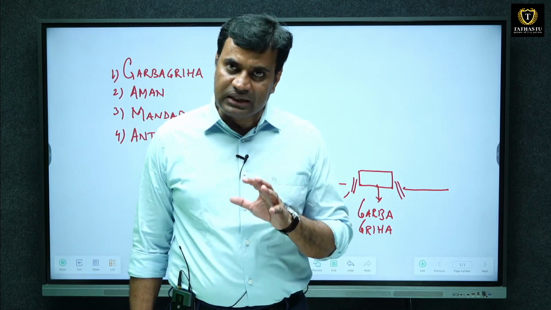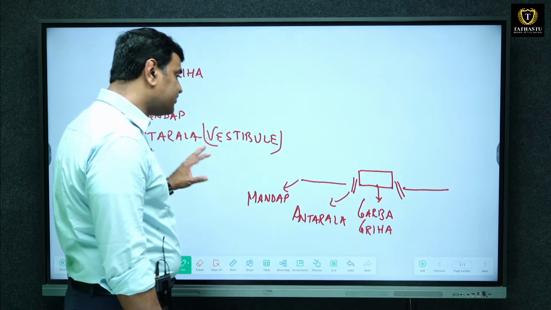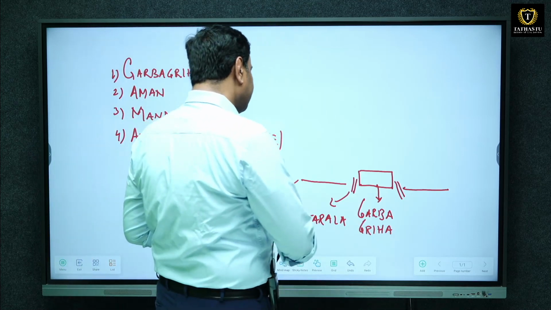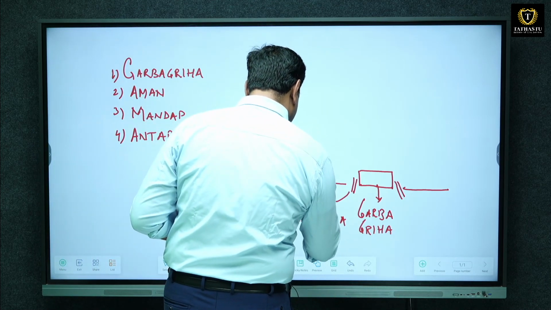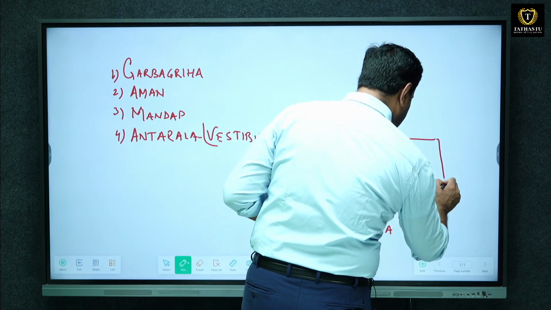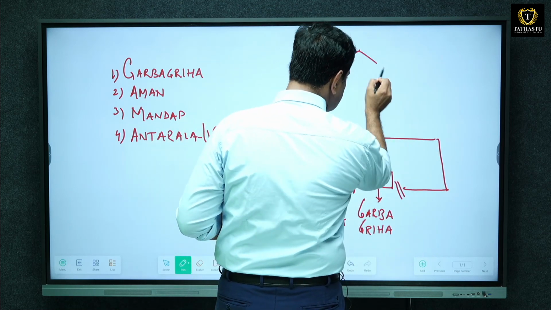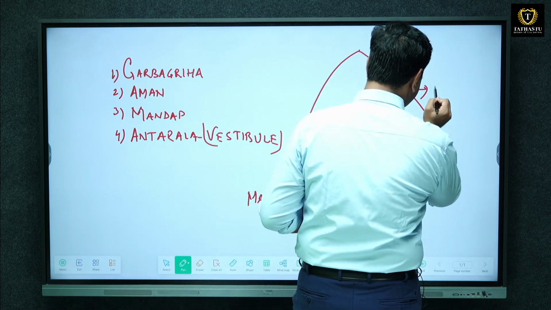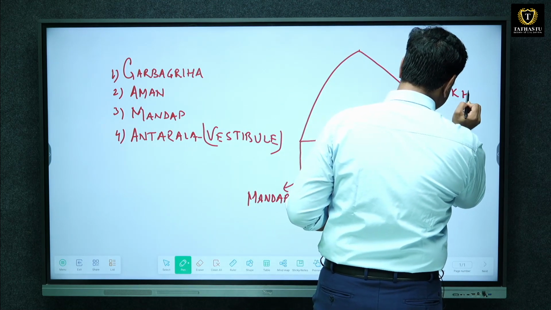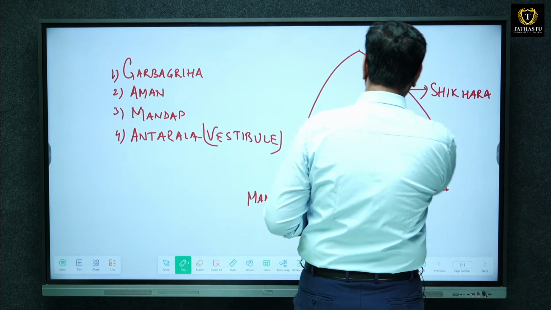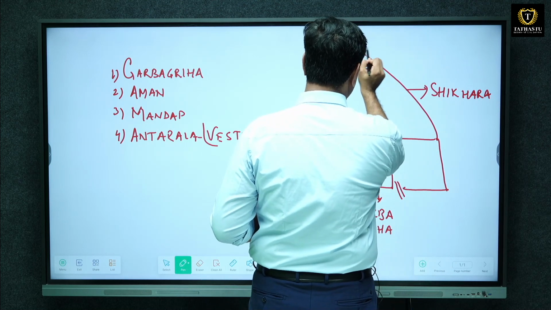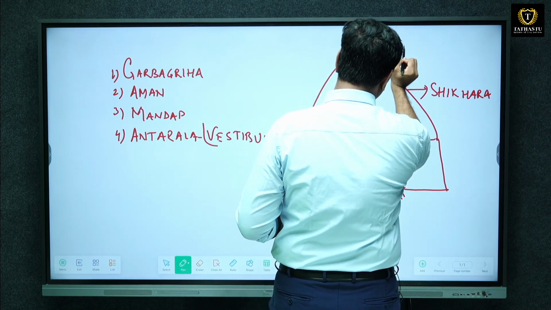This is another component of the temple. Apart from this, the entire temple complex is surmounted by shikhar or viman, which we had discussed in another video. This is known as shikhar, and this shikhar is curving in a tower. It can be viman as well. This is surmounted by a structure known as amalak.